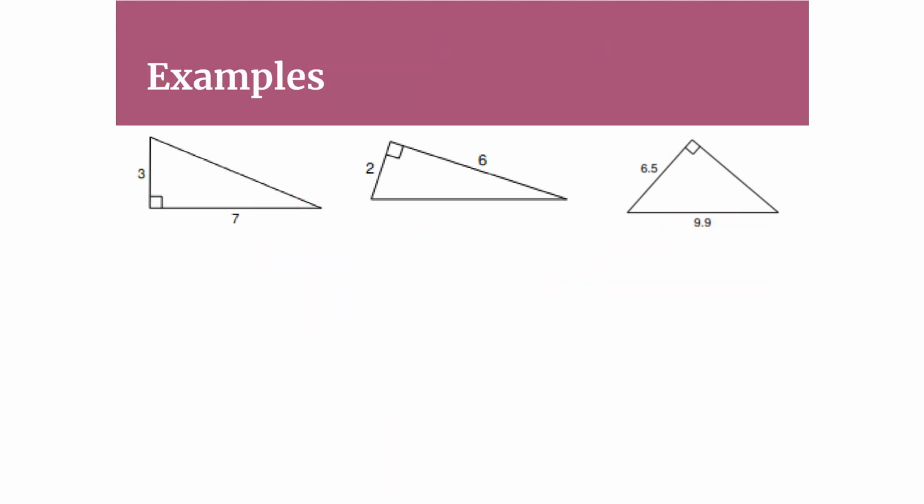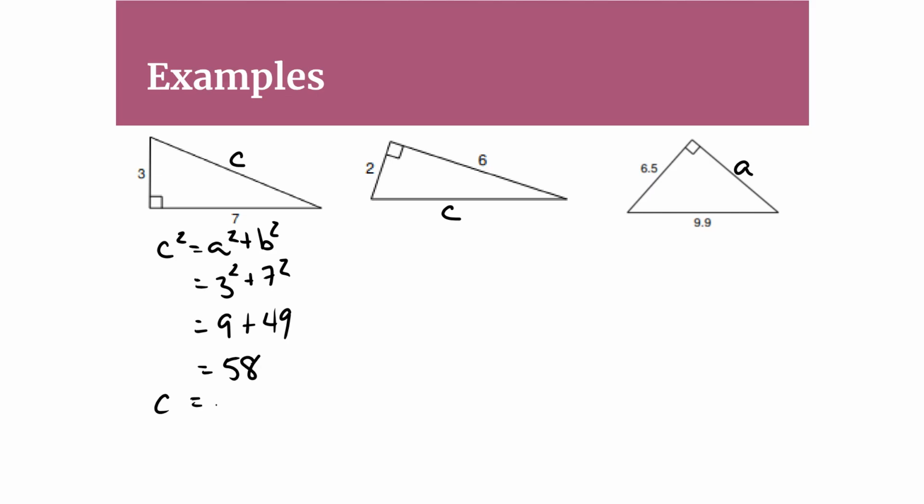Let's look at a couple of examples here. Pythagorean theorem tells us that c squared is equal to a squared plus b squared. In this triangle, that gives us 3 squared plus 7 squared. That's 9 plus 49, which is equal to 58.